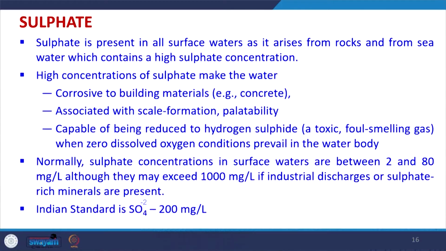So, this is there. Then another parameter which is called sulphate. The sulphate is present in all surface waters, and it is because sulphate comes from various rocks and from sea water also. So, sea water generally contains very high sulphate concentration, and rocks also give a lot of sulphate into the water. So, the groundwater may contain sulphate also. High concentration of sulphate in any water makes the water highly corrosive to the building material, in particular the concrete. So, this is the very deterrent thing with respect to sulphate.